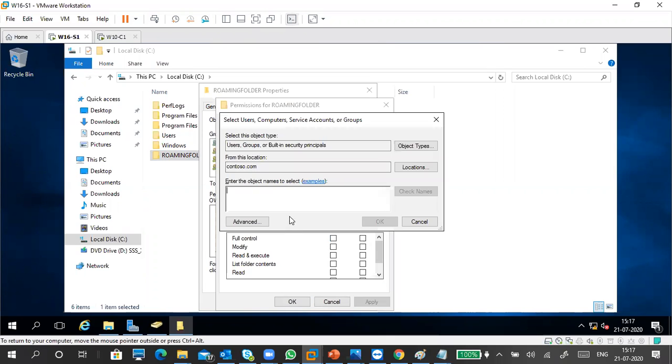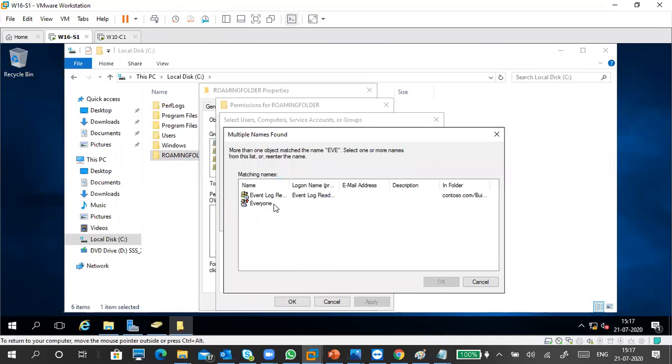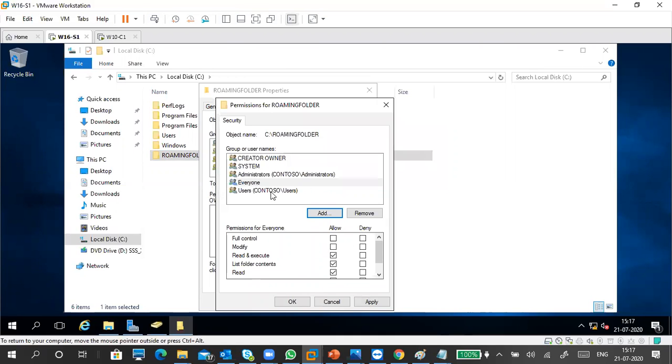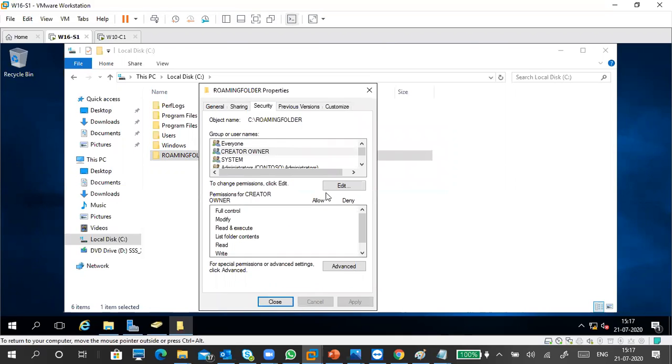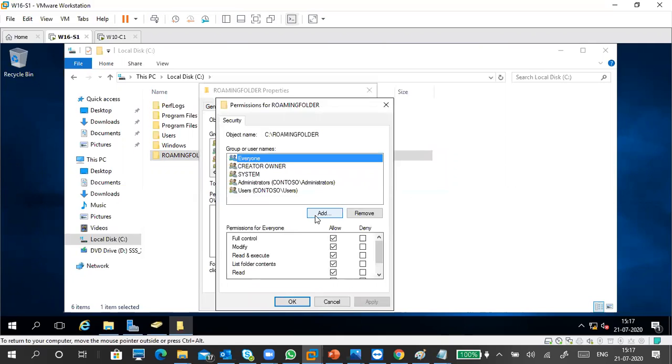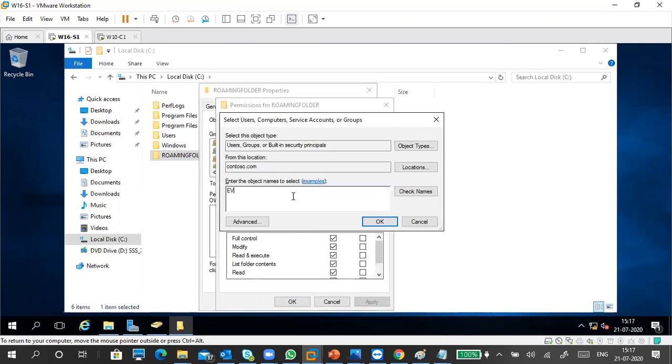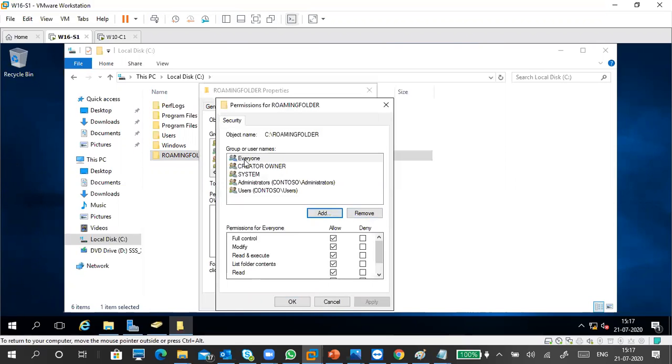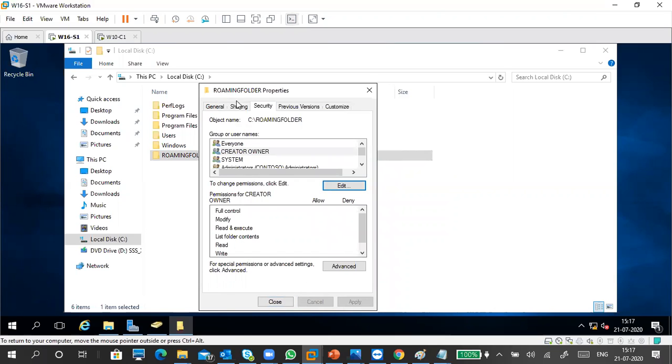Go to security, add everyone. You can check names, and you can see everyone. This is everyone. I'm giving full permission to everyone. If you want to see, go to the security tab, click edit, click add, type everyone, check names. So you will find everyone. Make sure you click on everyone, give full control, okay, apply.